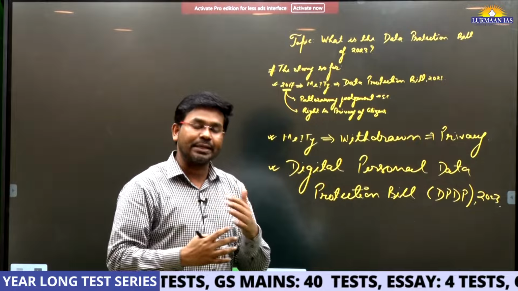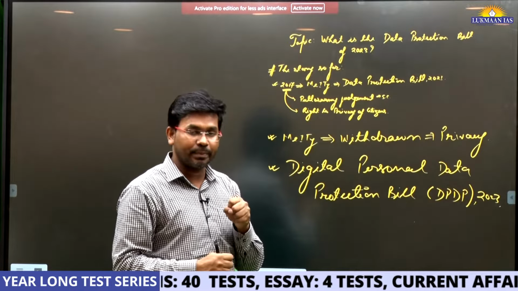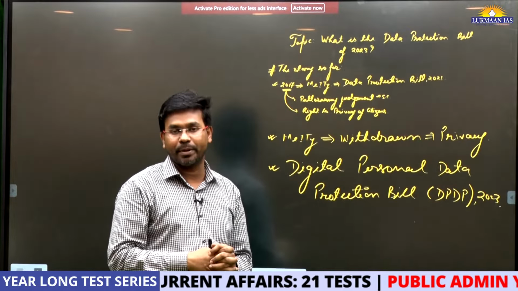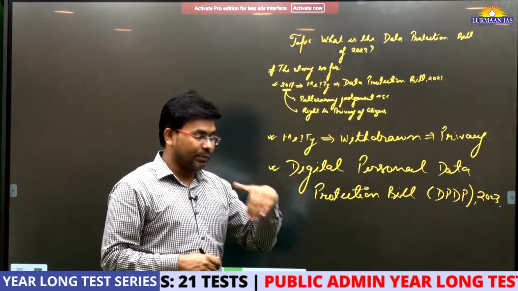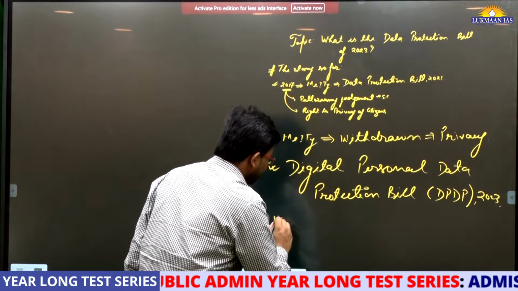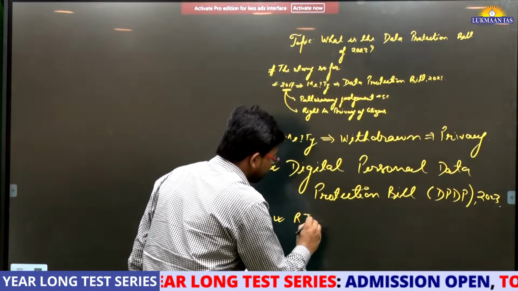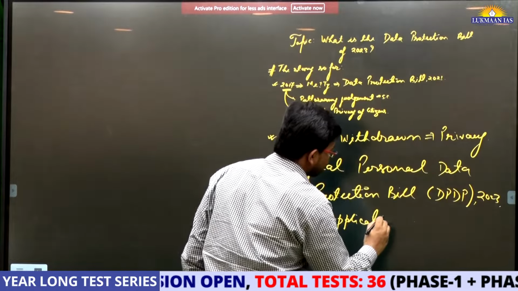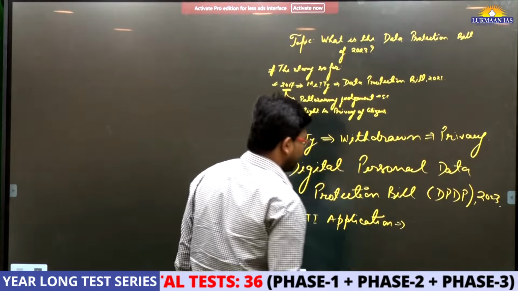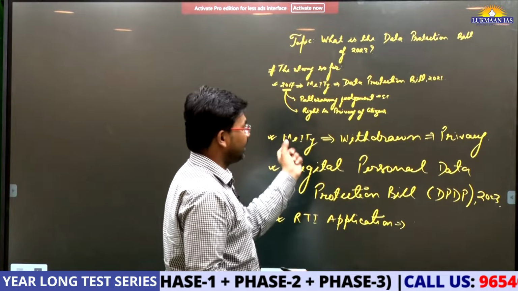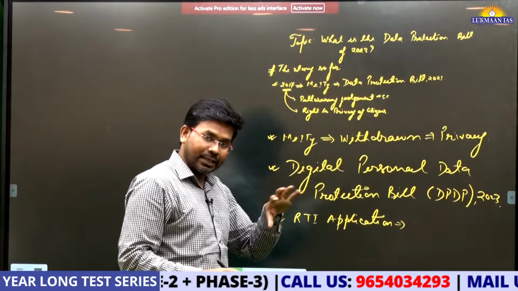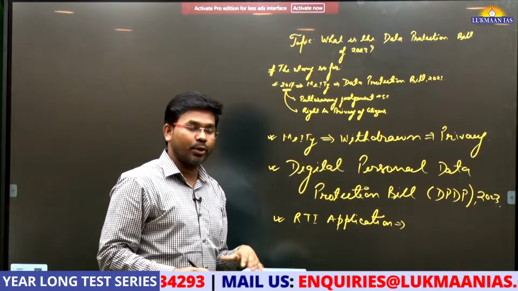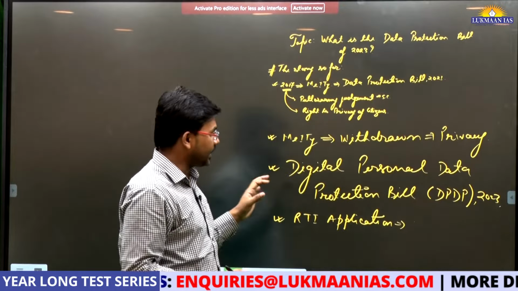After receiving a lot of inputs from the public, they did not reveal what inputs they had received. There was an RTI application, a right to information application, in which people asked the Ministry of Electronics and Information Technology to reveal the modified version of the data protection bill. However, they did not share the modified version with the public at large.